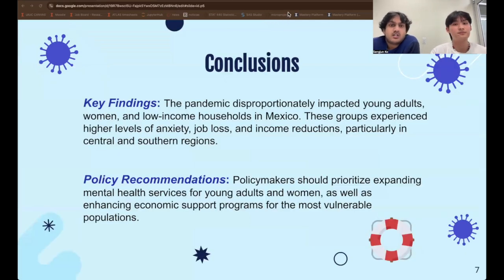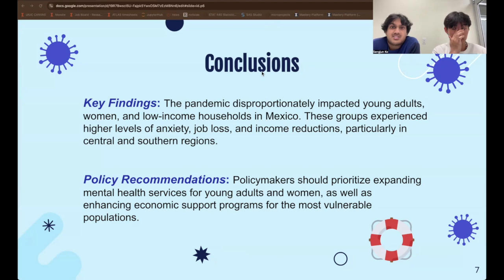So, in closing, our research highlights the significant disparities in how different groups in Mexico were impacted by COVID-19. Young adults, women, and lower income households bore the heaviest burdens, facing higher anxiety levels, job losses, and income cuts. Central and southern Mexico, particularly dependent on vulnerable sectors like tourism services, were especially hard hit, worsening pre-existing inequalities and complicating recovery. Our findings underscore the need for targeted interventions.